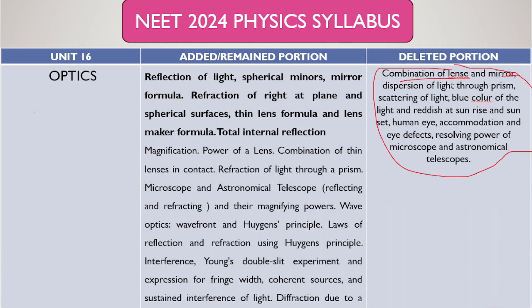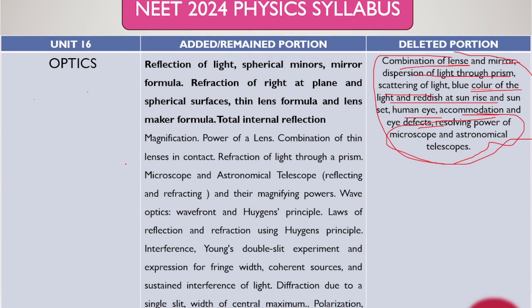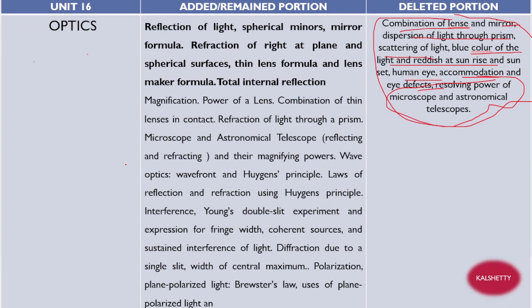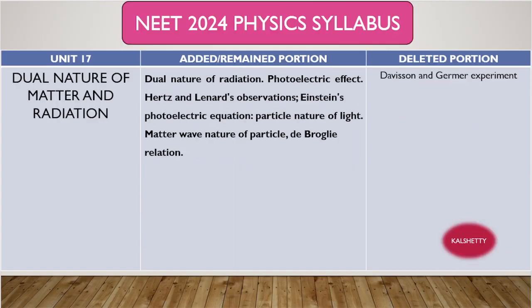Combination of lenses and mirrors, dispersion of light through a prism is deleted, scattering of light, blue color of light, reddish sky at sunrise and sunset, human eye accommodation, eye defects, resolving power of microscope and astronomical telescope, both the topics are removed. And what are the topics added means these are the topics you read. Okay, I will just display it on the screen. All these are the topics left, right?